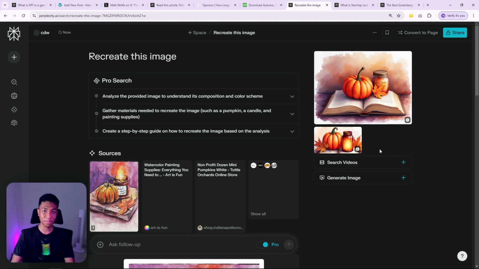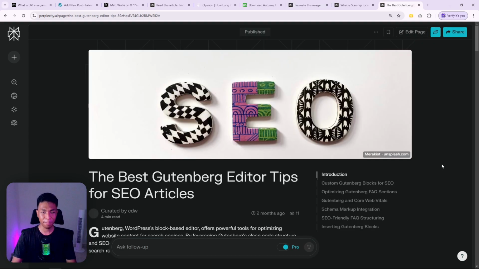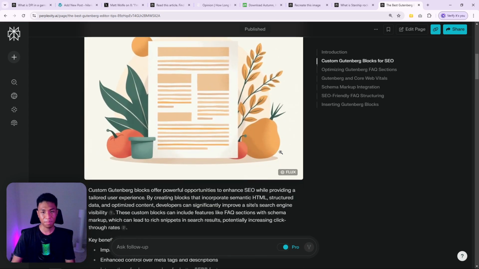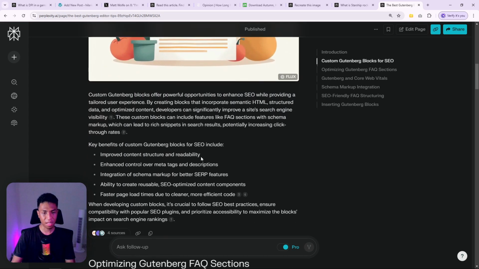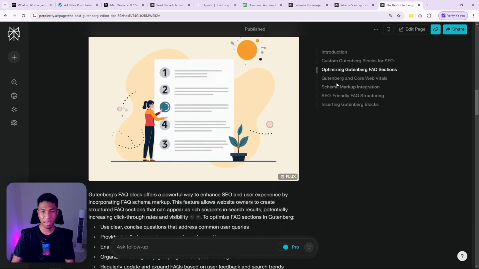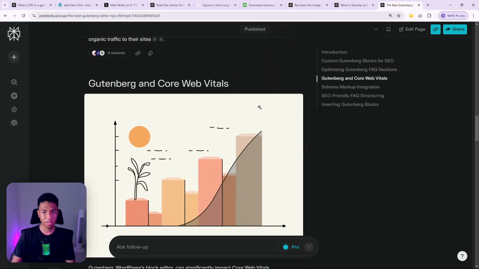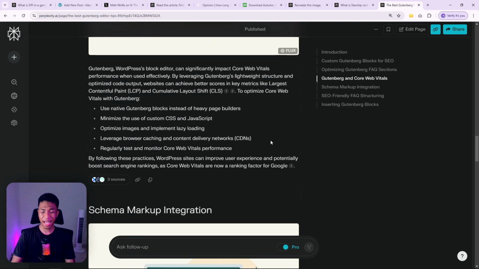Let's move on to the next prompt. If you have a website and you want to get a backlink, or maybe you want to get traffic from Perplexity, there is actually a way to do that. A few months ago, Perplexity launched something called Perplexity Pages, a feature that is similar to Wikipedia, where you can create a page similar to Wikipedia with the help of AI. You can prompt Perplexity and it will give you an article in the style of Wikipedia, where you can see a lot of citation numbers, a picture, and headings, and it is easy to navigate and consume this content. But you can also insert your own website link into the article.